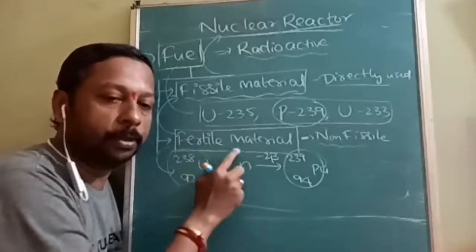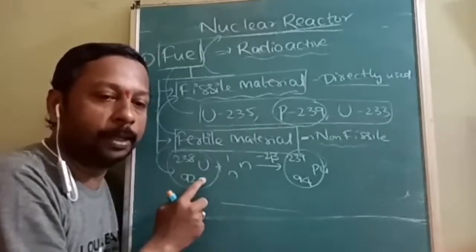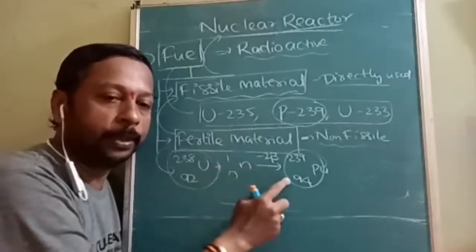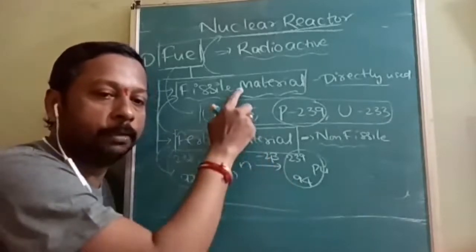This is called a projectile. When a projectile is bombarded on the fertile material, it is converted into the fissile material. If nothing else needs to be carried out like this, then they are called fissile material.